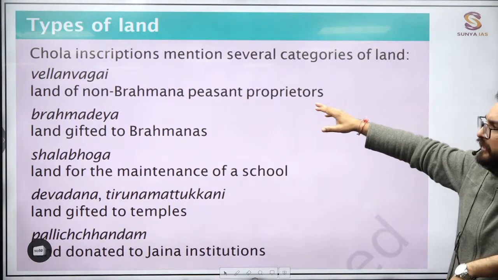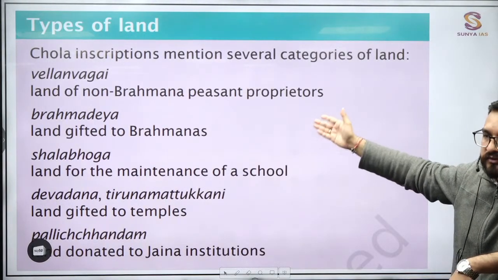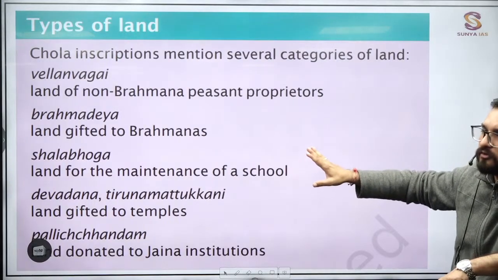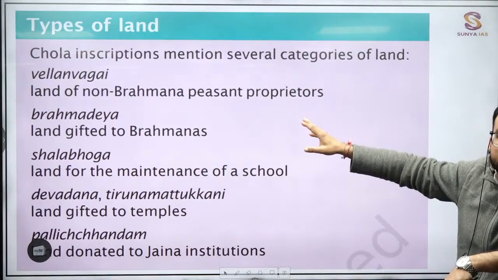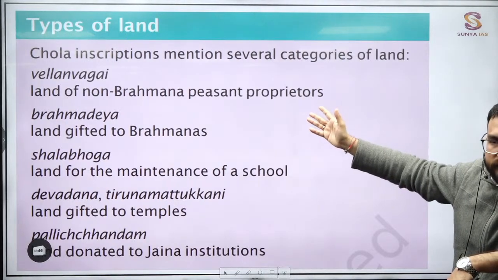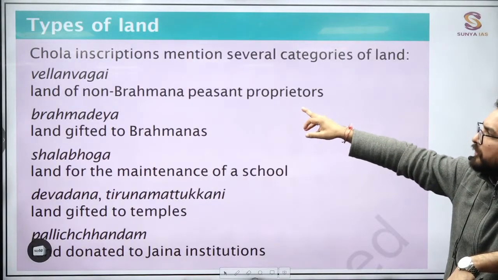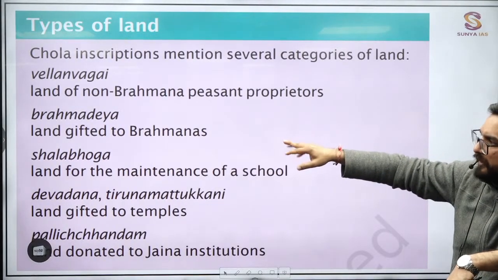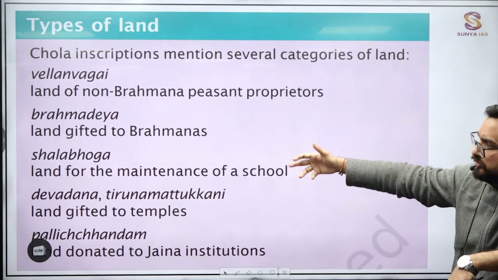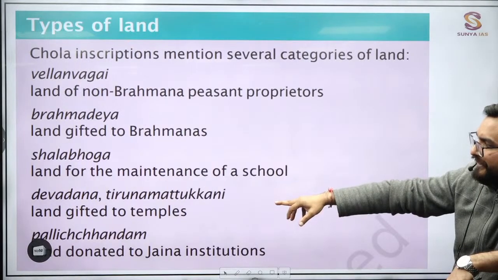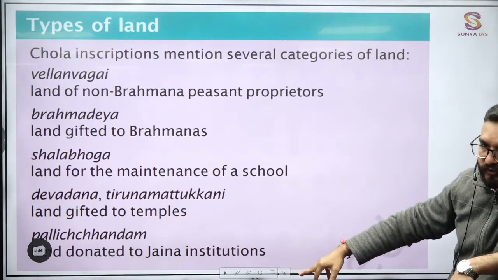See, Velanvagai, these types of terminologies will come. Again, you have to fix certain terminologies, right? Fix only the NCERT terminology which is mentioned in NCERT. Velanvagai is simply written in your 7th class NCERT. It will be difficult for you in the examination if you do not read it. Once you read it, it will be easy. Land of non-Brahman peasant proprietors. Brahmadeya, easy to remember, land gifted to Brahmins. Shalabhoga, land gifted to schools. Devadana, you will be seeing, land gifted to temples. And Pallichchandam, land donated to Jaina institutions you will be seeing over here.